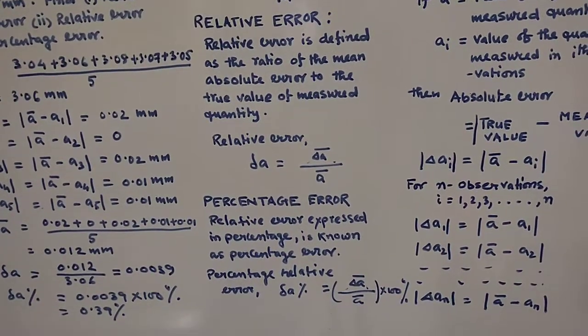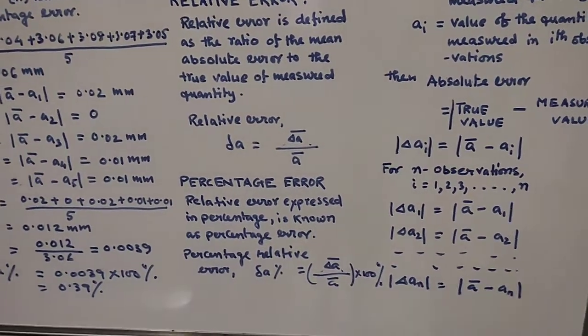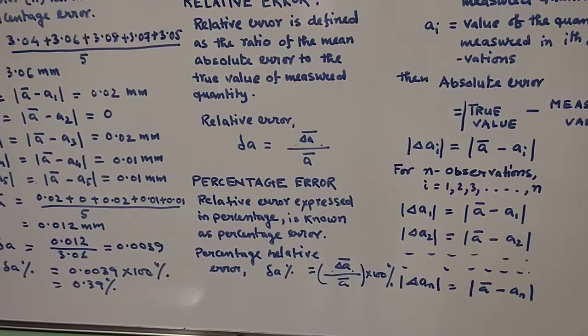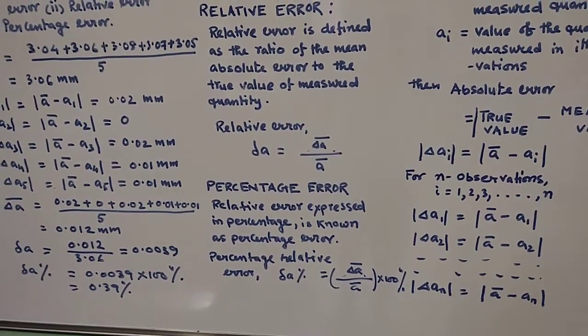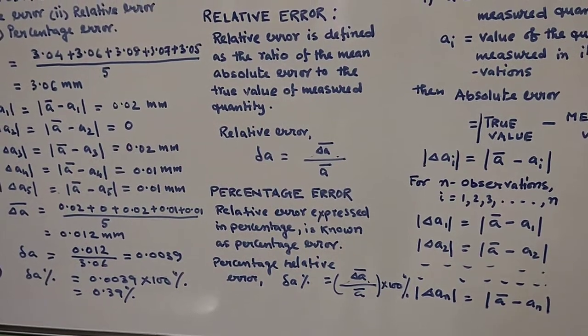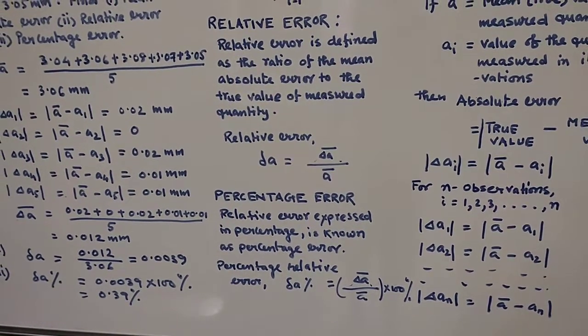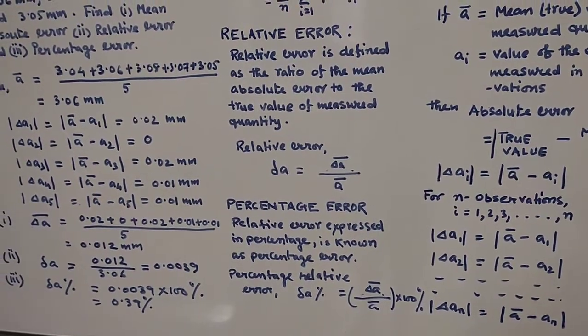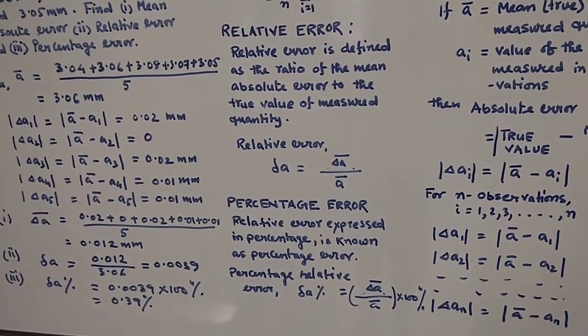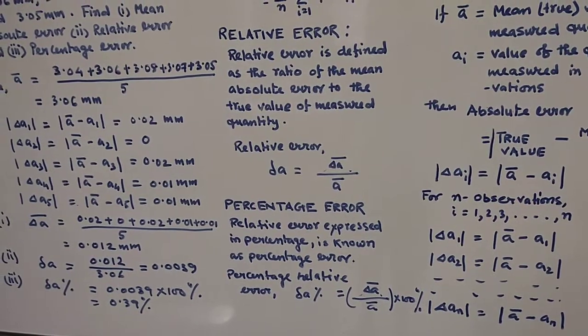Now if you want to express the relative error in terms of percentage, you will simply multiply it by 100 with the percentage sign. So relative error expressed in percentage is known as percentage error, and percentage relative error is nothing but delta a bar by a bar into 100 percentage sign.